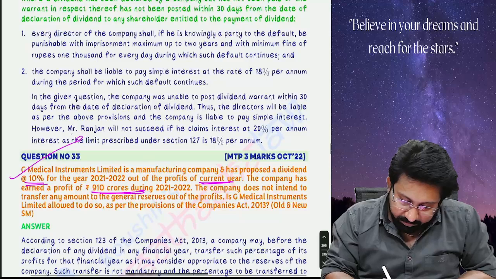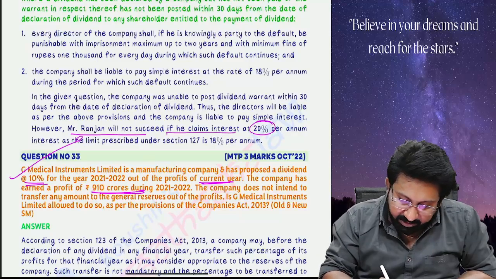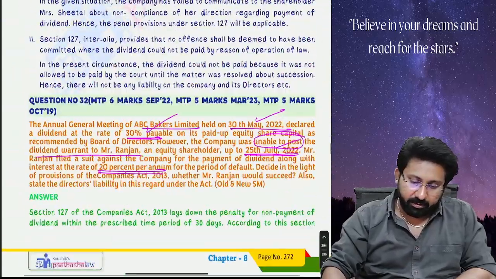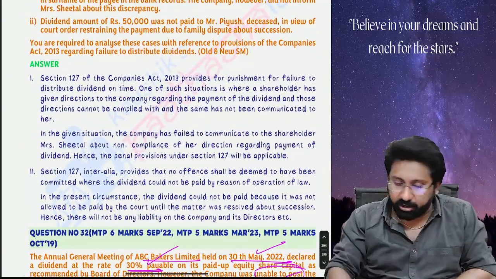Okay, Mr. Ranjan will not succeed if he claims 20%, as it is only 18%. Next, for all answers you should write, and then the conclusion.